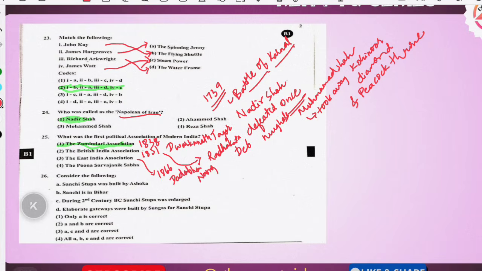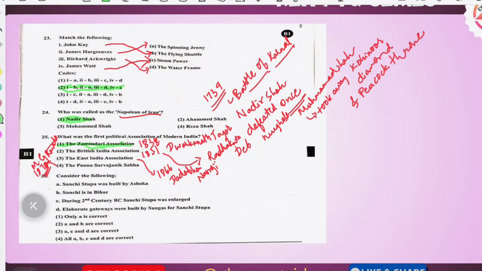See how many things you are going to study. And the last one is Pune Sarvajanik Sabha, which has been established by M.G. Ranade, and that too in 1870. See, 1838 is the oldest, and this will be the first political association of modern India.